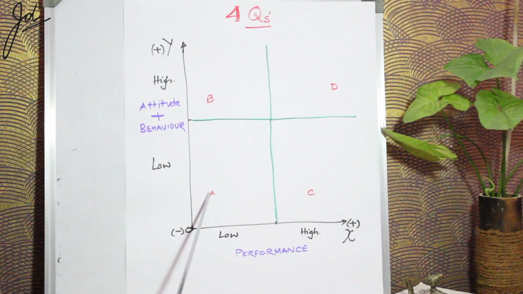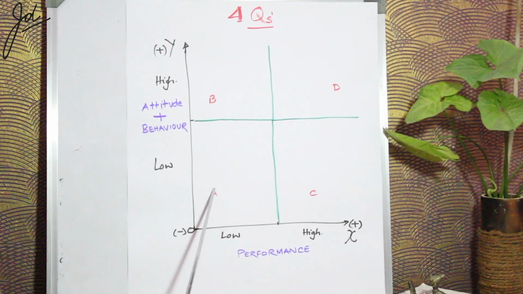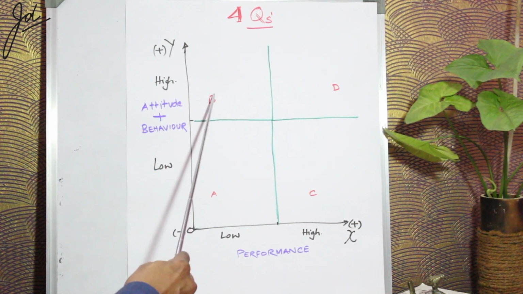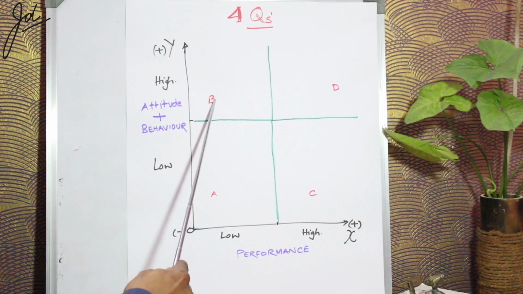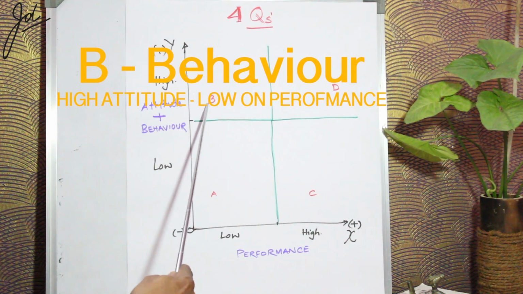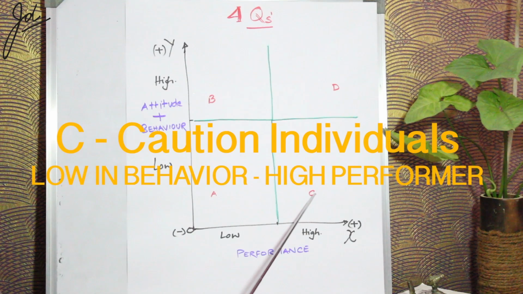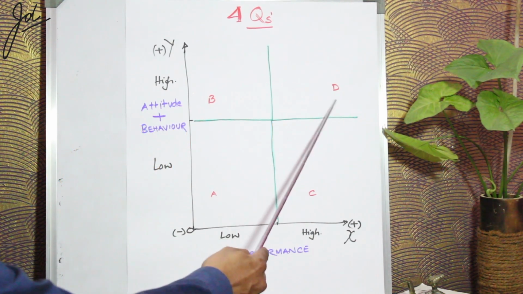What does A depict? The quadrant A depicts the all-time low. What does B depict? High on behavior. Behavior and attitude is excellent. C is the caution quadrant. I'll explain to you why we call it the caution quadrant. And D is the most desirable quadrant.